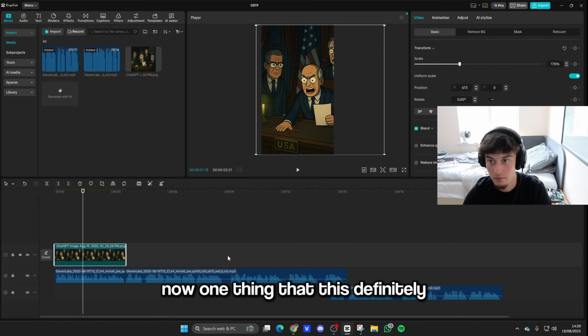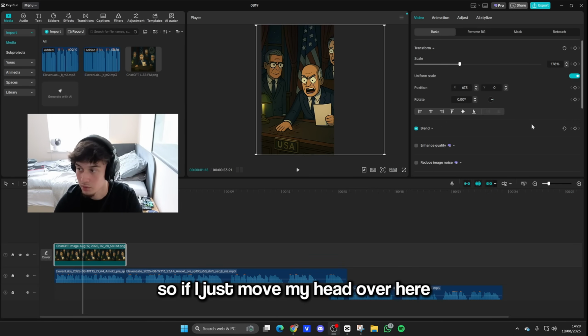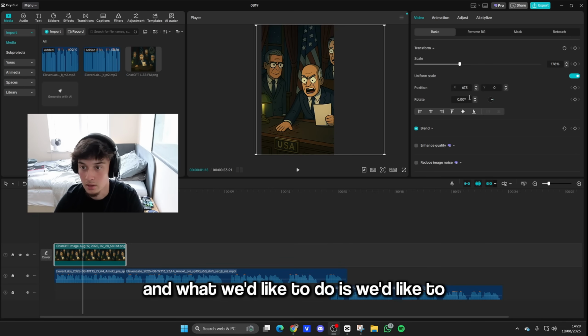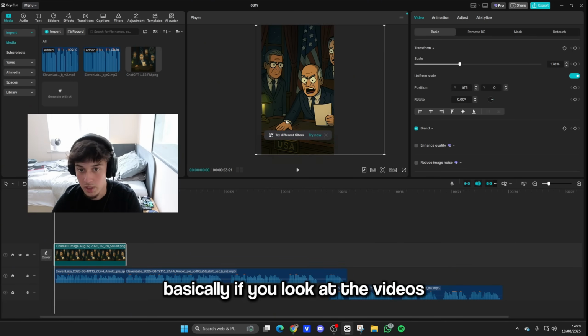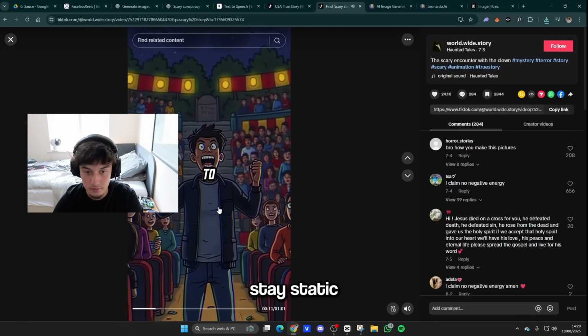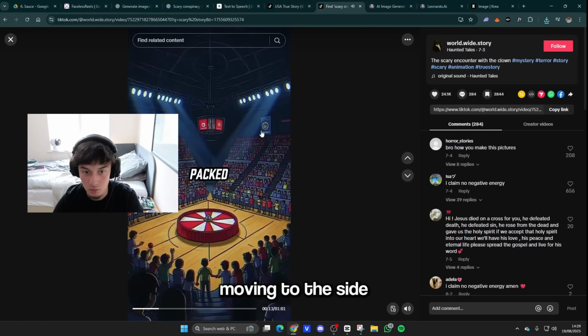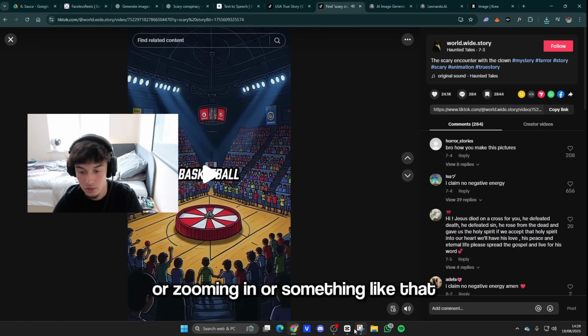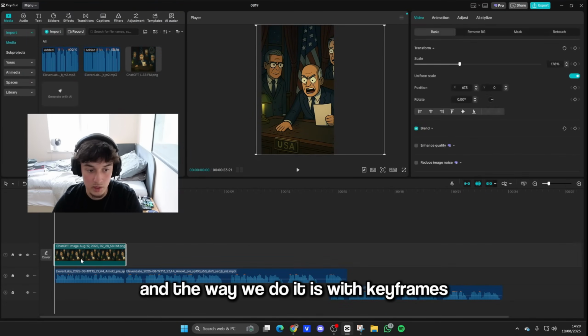Now, one thing that this definitely has is some form of animation. What we like to do is transform the scale. Basically, if you look at the videos, it's not static. The images don't just stay static. They're either moving down, moving to the side, or zooming in or something like that. So we want to animate this ourselves, and the way we do it is with keyframes.